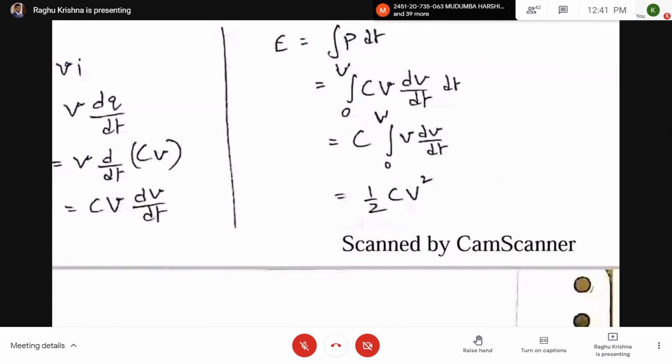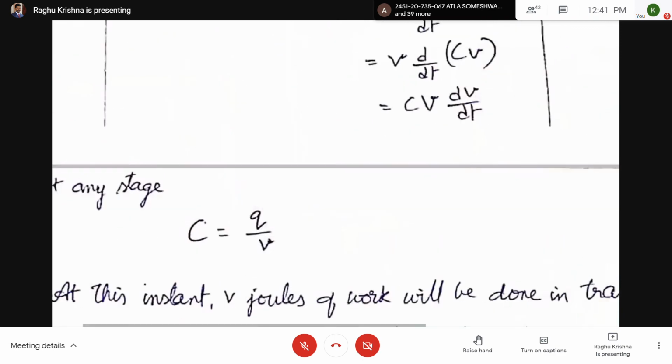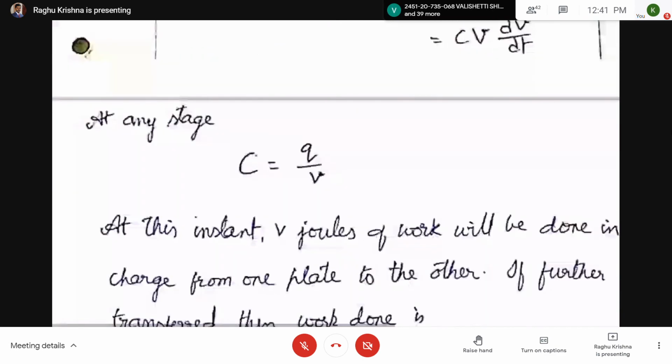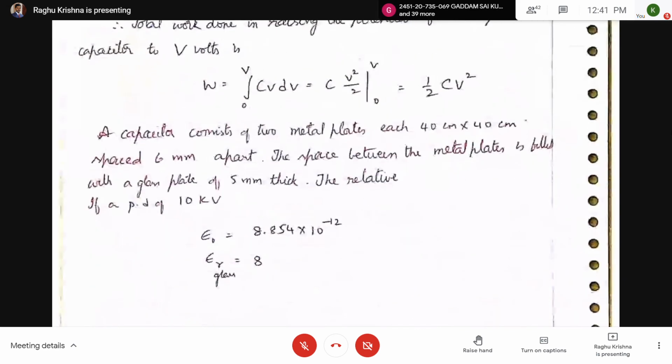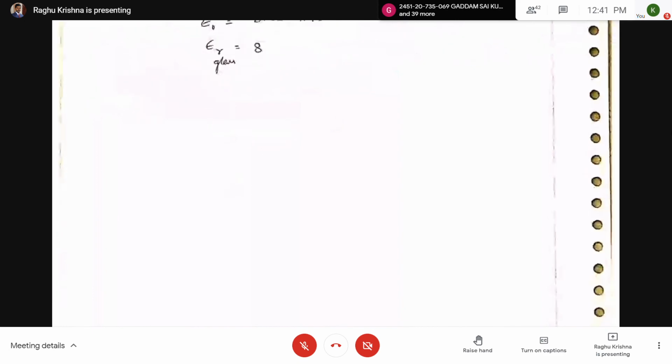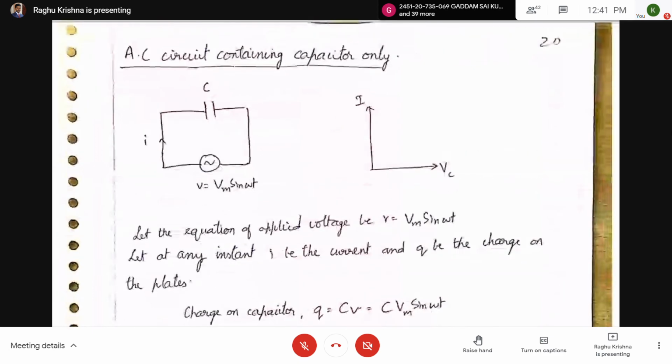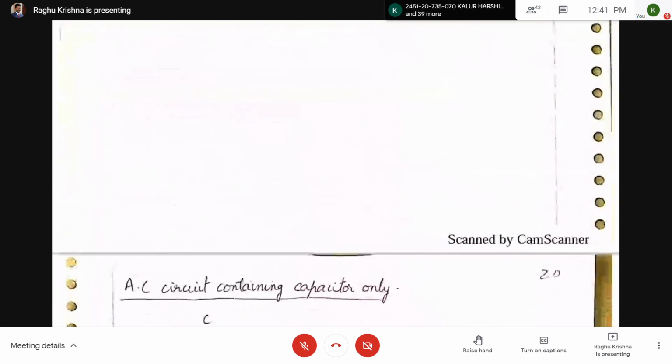So integration V dV gives half CV square. Energy stored in a capacitor is given by half CV square. Based on this, you can see a problem. This problem I have taken from VK Mehta.